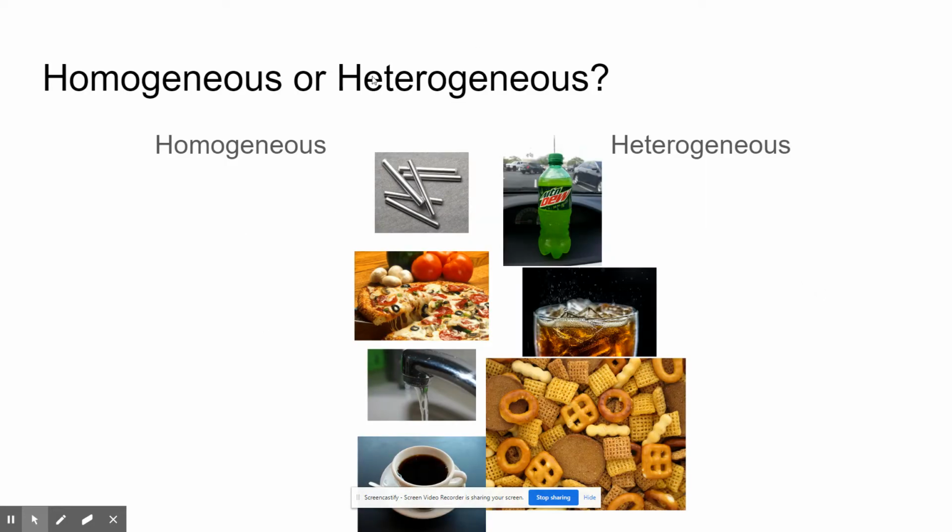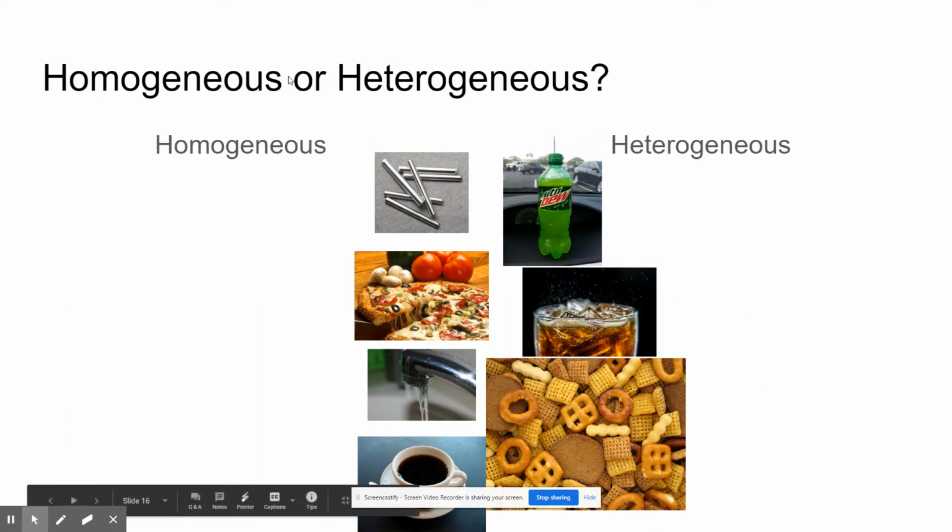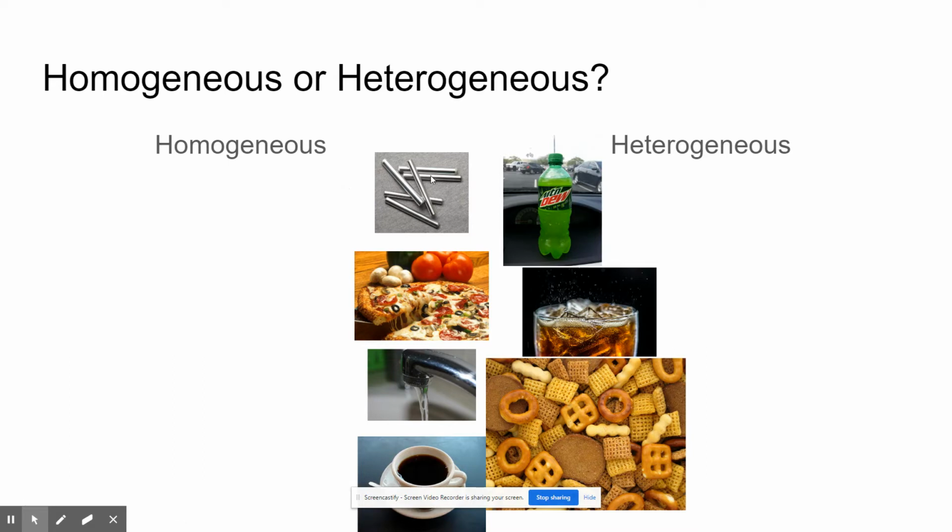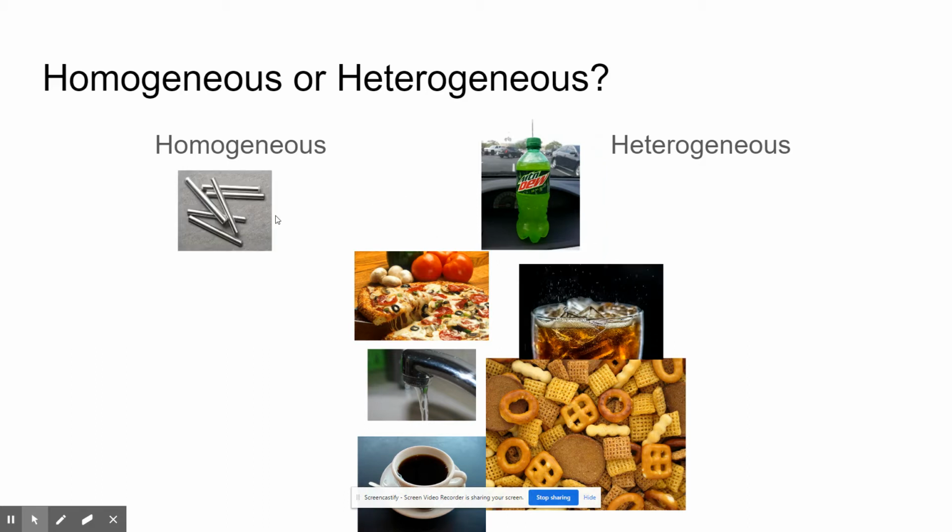All right, and so if we were to classify matter, once again, this is all matter. It's not just scientific things. It's got a bunch of junk up here. All right, homogeneous or heterogeneous mixture. Well, that all looks like one substance, right? You might say, well, how is that not a pure substance? Well, it's not. It's a mixture of, what is it, iron and zinc. I don't remember what the mixture is, but metals can be mixtures. They become alloys. You melt down the metal and then mix them together. But it all looks like one substance, so that's a homogeneous mixture.